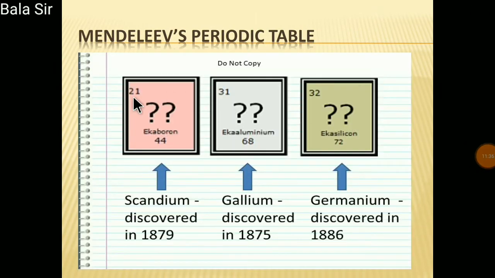So you can see Eka boron, which was 44, later on was discovered as scandium in the year 1879. Eka aluminium, which was 68, later on was discovered as gallium in the year 1875. Eka silicon, which was 72, later on was discovered as germanium in the year 1886.